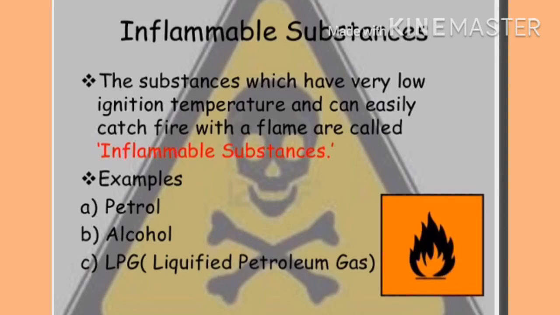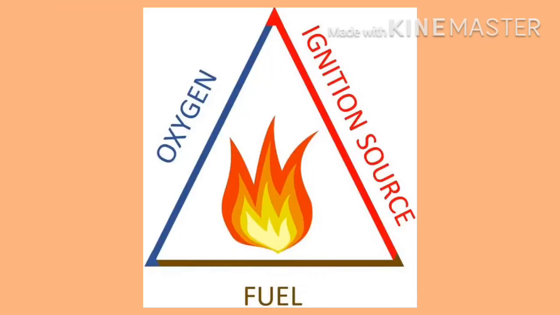When these substances burn, they catch fire fast and do not take much time. That's why petrol, alcohol and LPG are called inflammable substances. So by the ignition temperature we understood flammable and inflammable substances.